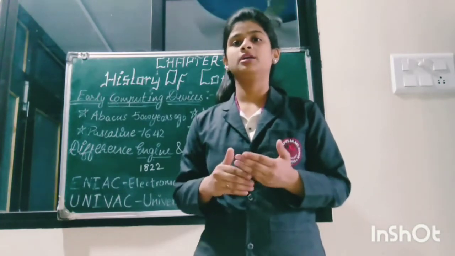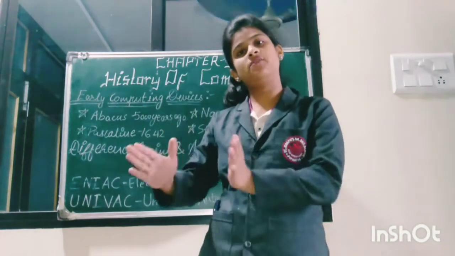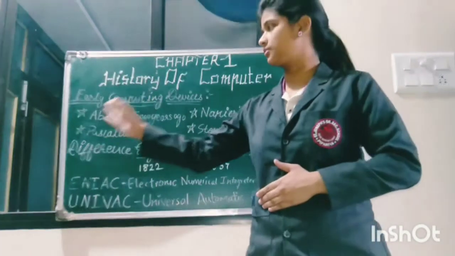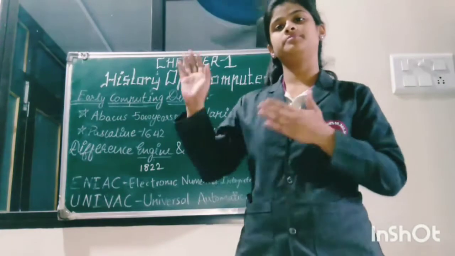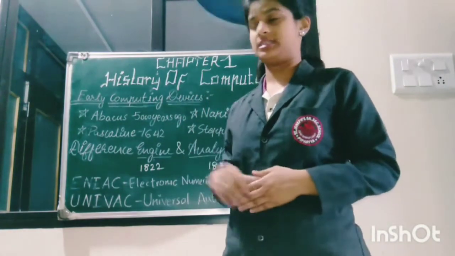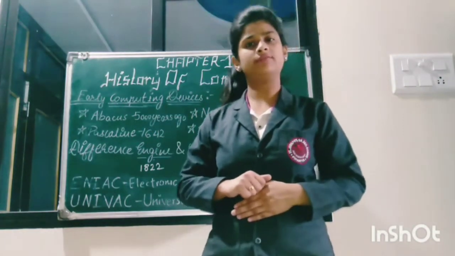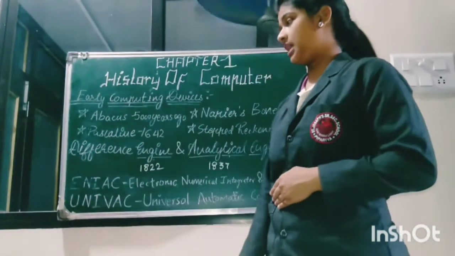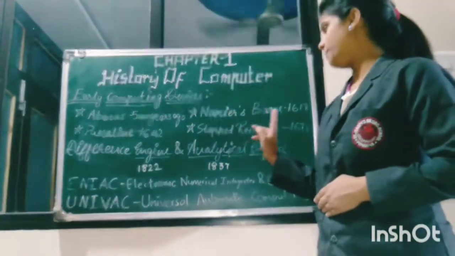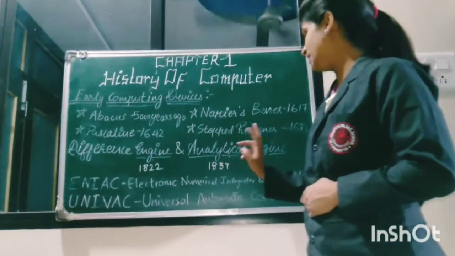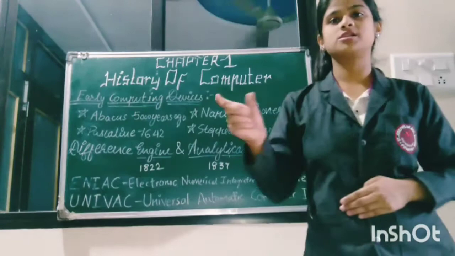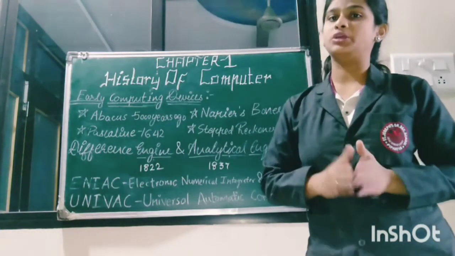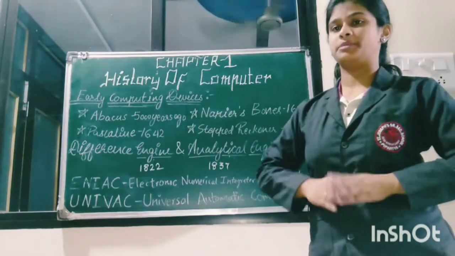they developed and invented new devices. They are called calculating devices. So what are the early calculating devices? Early calculating devices are the abacus, Napier's bones, Pascaline, and stepped reckoner. These are the devices we previously used for calculating purposes.